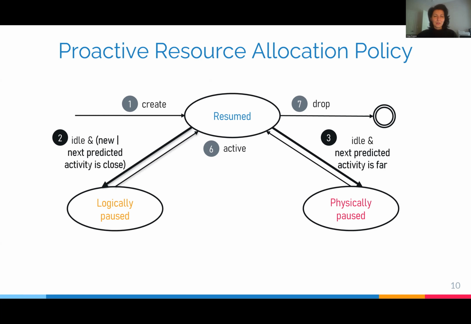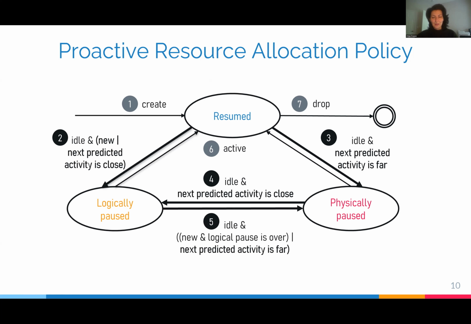On the other hand, if we know that no login is expected within the next few hours, we go directly into physical pause, and we reclaim resources and reuse them for other databases on the same node. If we know that a physically paused database is about to receive a login, we proactively put the resources into logical pause and wait for customer activity. After logical pause, we predict the next login again, and if we know that it's going to be far out, we physically pause the database.